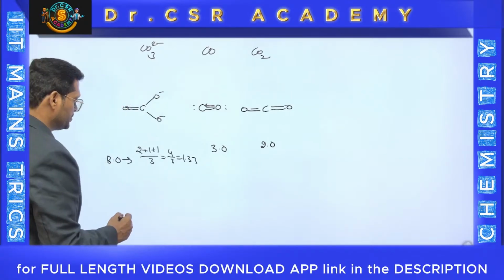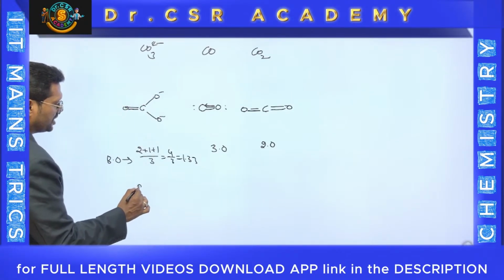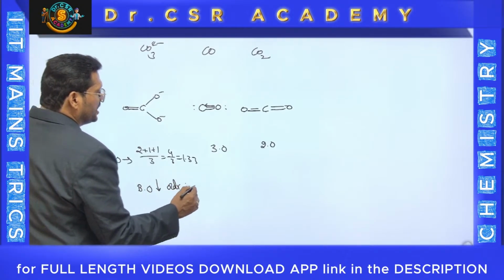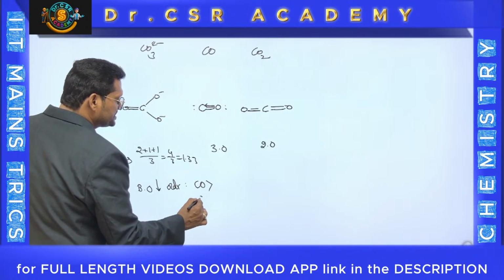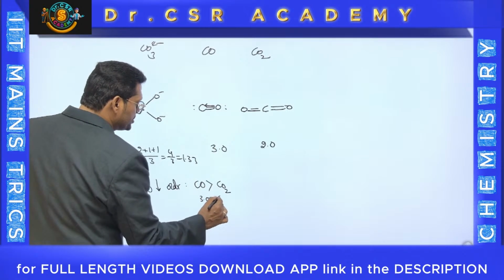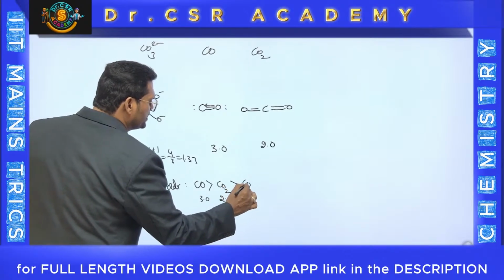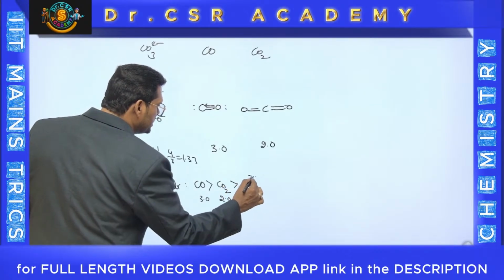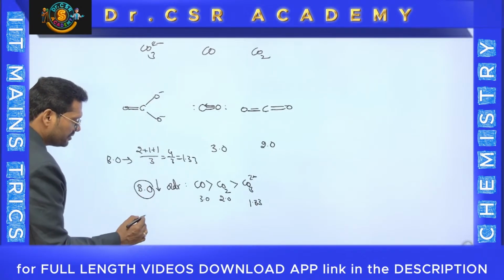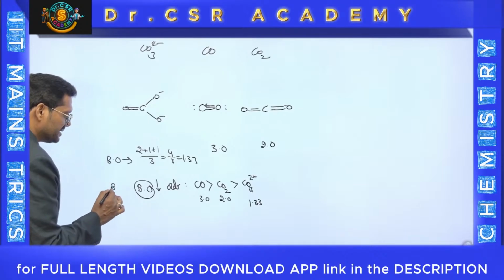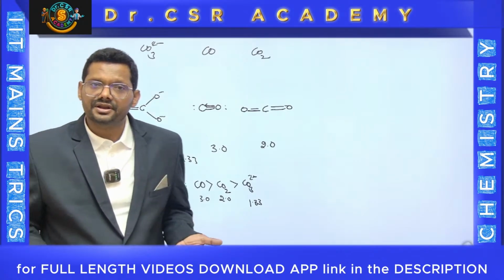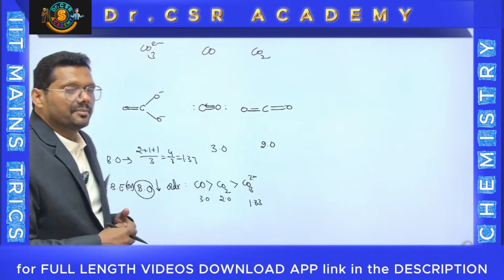This is 3.0. Therefore, the correct order comes automatically. Bond order decreasing order will be: highest is CO, carbon monoxide, which is 3.0, while carbon dioxide CO2 is at 2.0, while carbonate CO3 2 minus is 1.33 only. That is the bond order decreasing order. You know what? Bond order and bond energy go together. When the bond order increases, bond energy obviously increases automatically. But bond length is different.